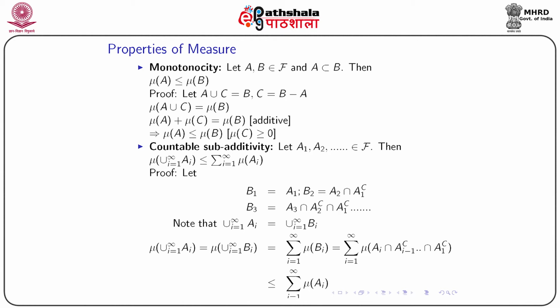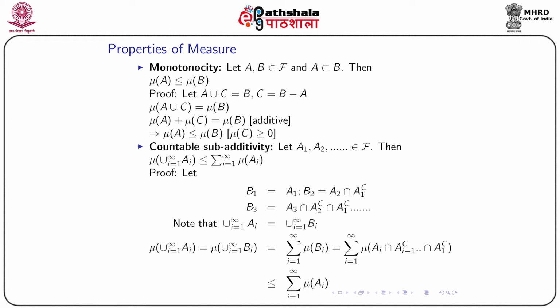So, in general, Bi is defined as Ai intersection A1 complement, A2 complement, A3 complement and so on up to A(i minus 1) complement. And if you note that the union over i from 1 to infinity of Ai is the same as taking the union over Bi's.